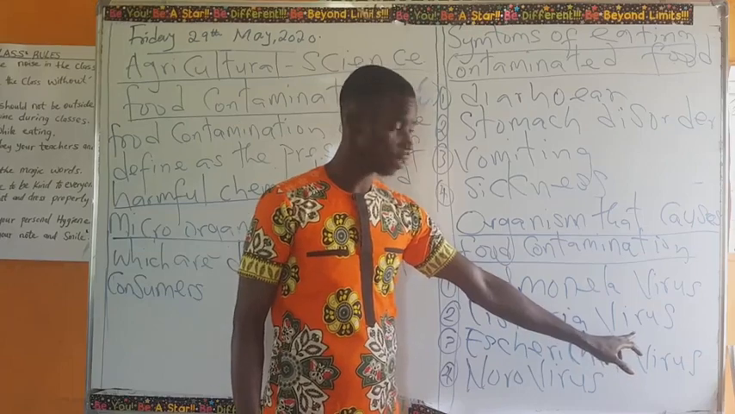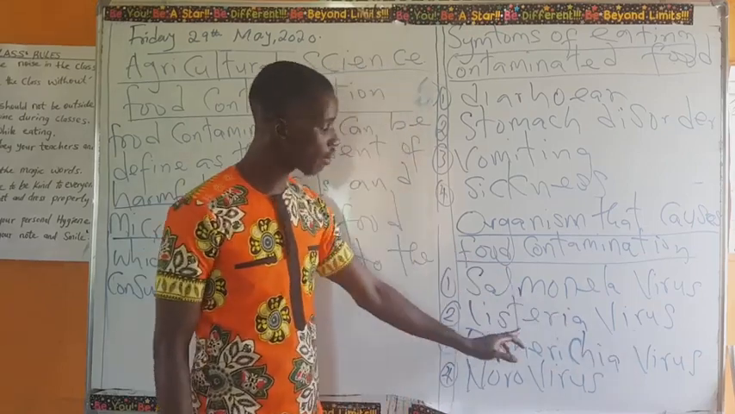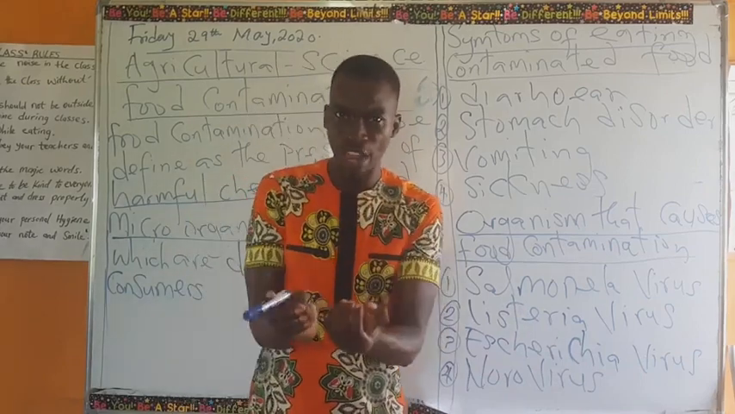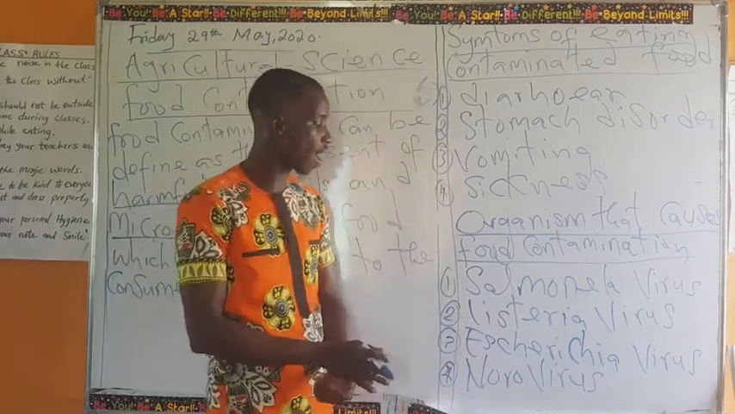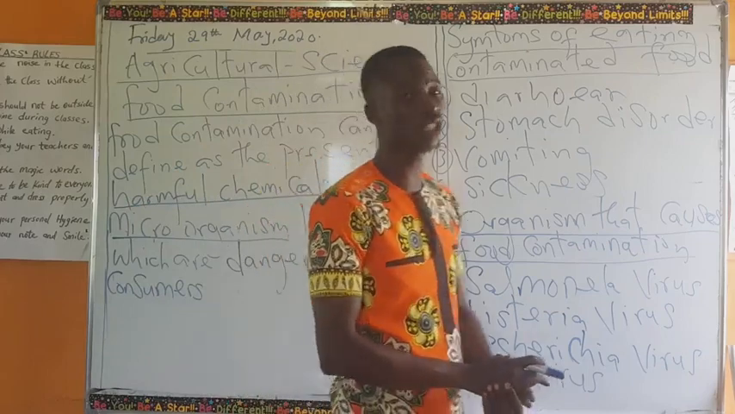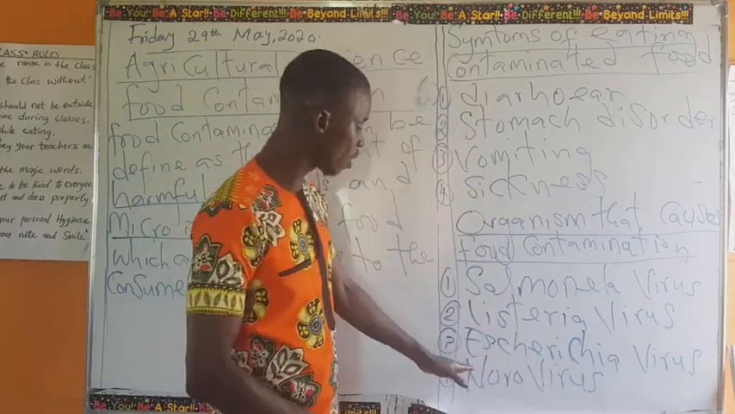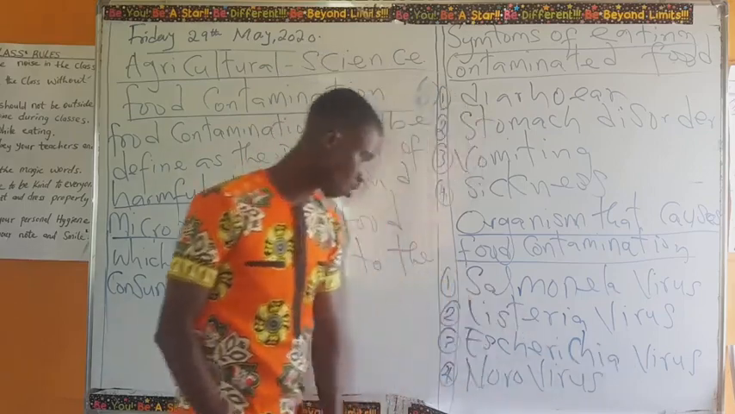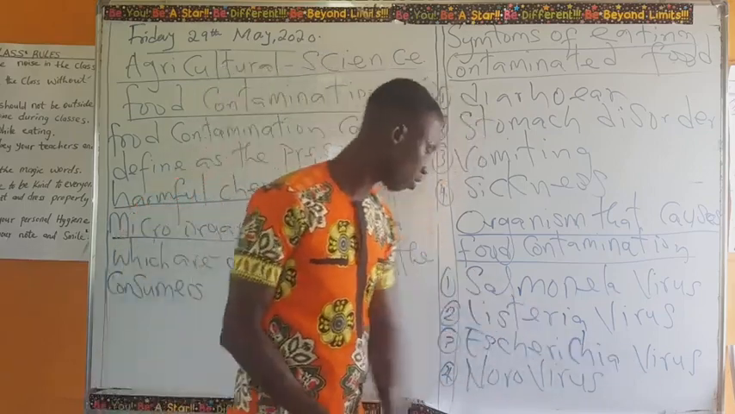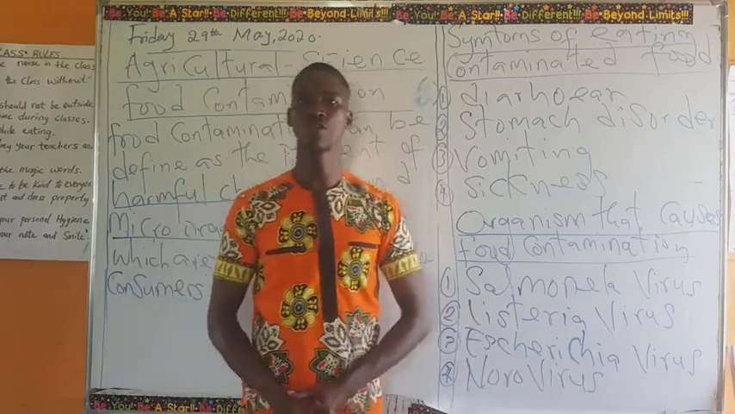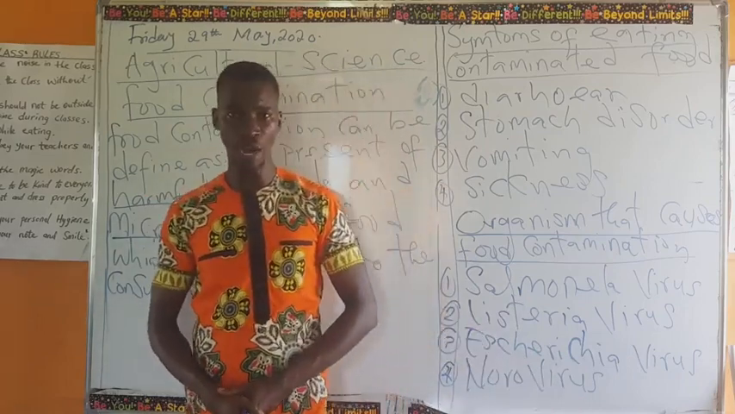Are you with me? Are we together? It usually carries the Listeria virus. It's bigger than the normal fly, you know. When you see that fly, just make sure you apply pesticide to your environment and all that. Then we have the Escherichia virus. Then we have the norovirus. Are you happy now?